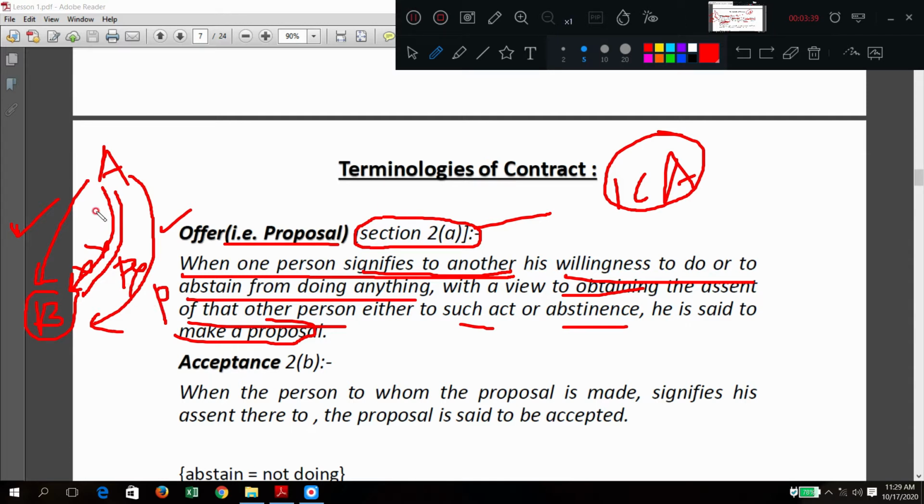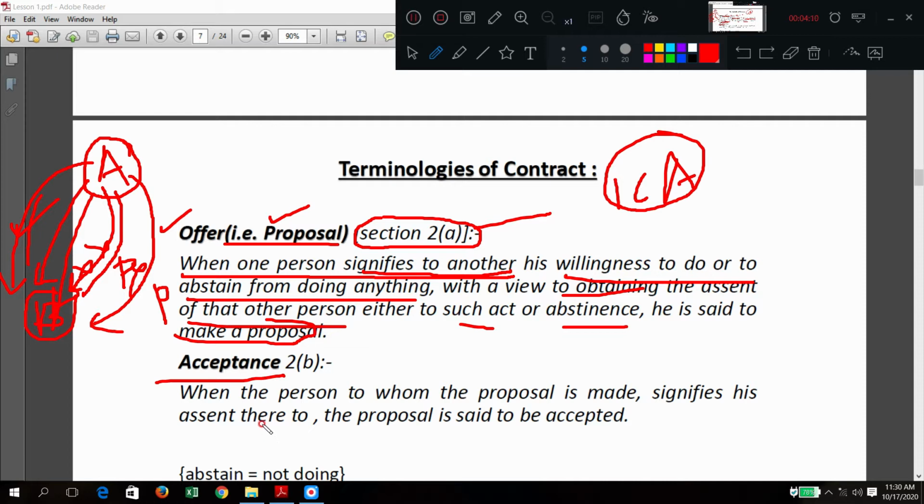So when A signifies to B about doing or not doing something and gets the assent of B, that means he is asking B's permission to do or to abstain. That time we can call it A is making an offer to B, or a proposal is made by A to B.